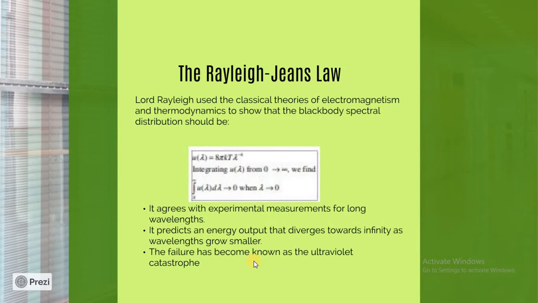In short, we can say Lord Rayleigh was able to reproduce the graph to a certain extent, but after some time it starts deviating from what experimental results show.